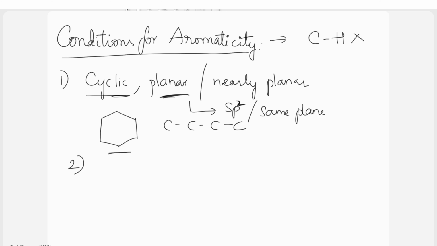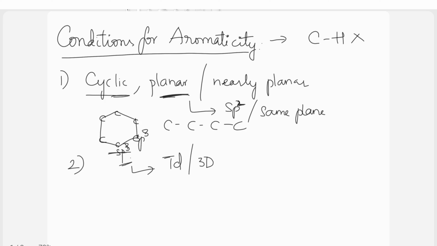Here, if you consider all the carbons, they are sp3. Though the ring is cyclic, the carbons are surrounded by all single bonds. When a carbon is surrounded by all single bonds, the hybridization is going to be sp3. sp3 hybridization leads to a tetrahedral, three-dimensional structure, but not a planar form.